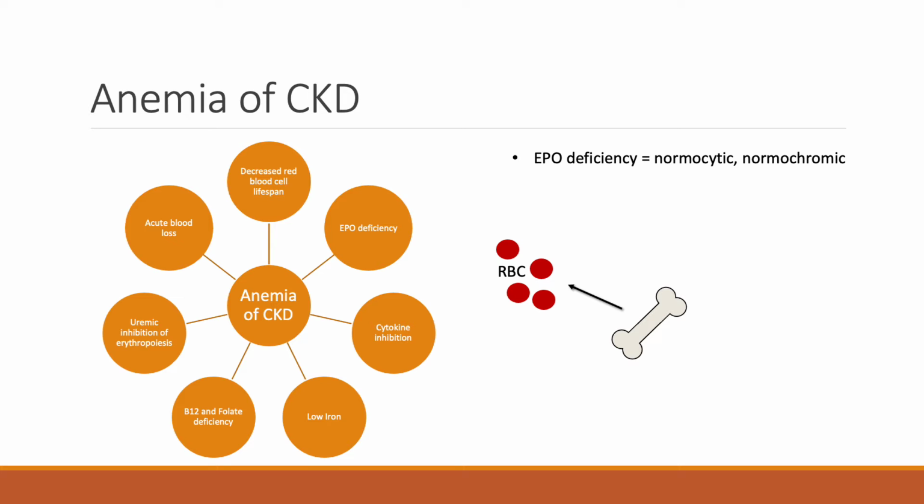Since our focus is erythropoiesis stimulating agents, I will do a quick review on the pathophysiology and mechanism of action of ESA agents. We know that red blood cells are produced in the bone marrow by a process called erythropoiesis. But for this process to take place, the hormone erythropoietin, or EPO, must be secreted by the kidneys. With impaired renal function, the kidneys are not able to produce adequate erythropoietin. ESAs are exogenous erythropoietin, which replete the deficiency observed in anemia of CKD. EPO deficiency usually presents as normocytic normochromic anemia.